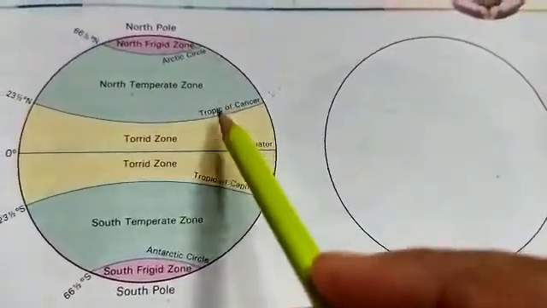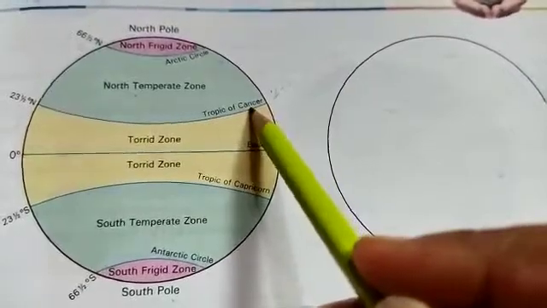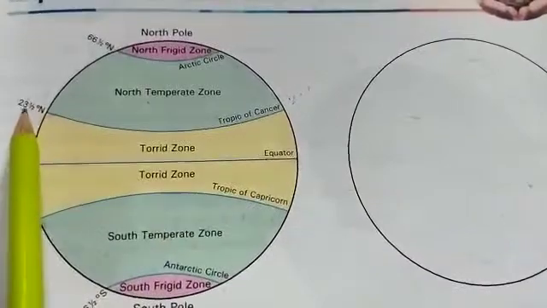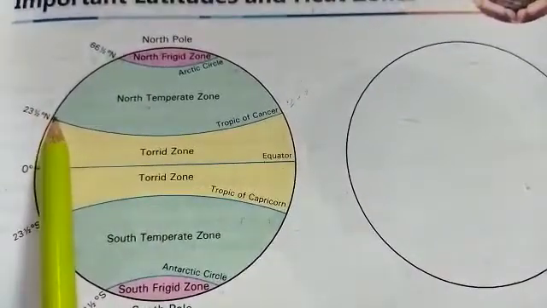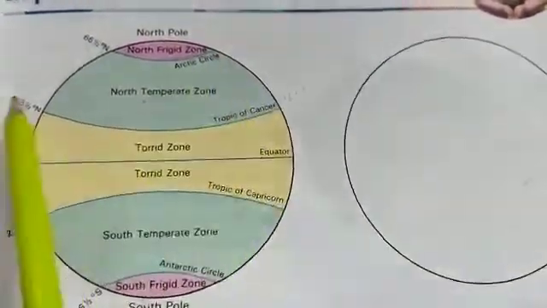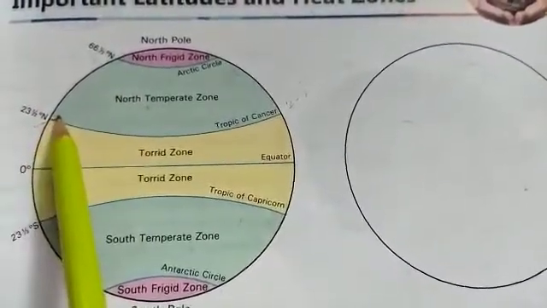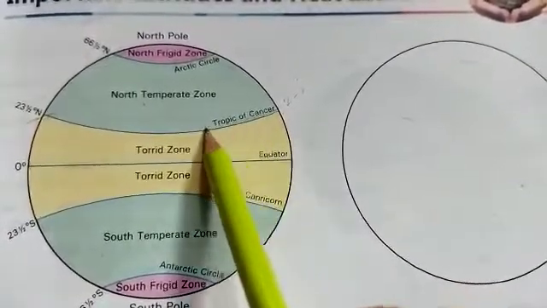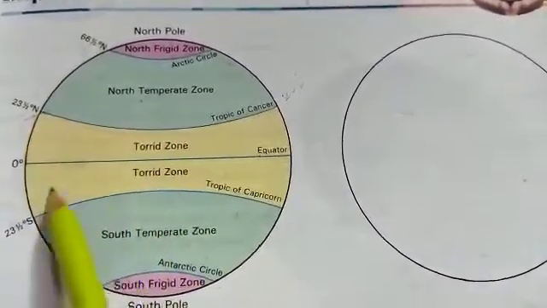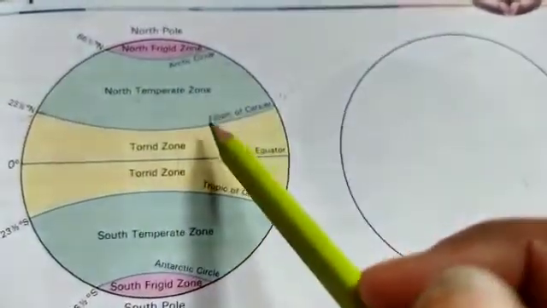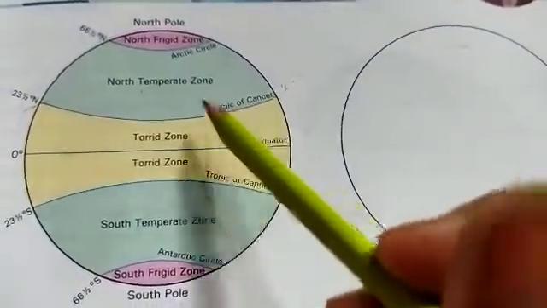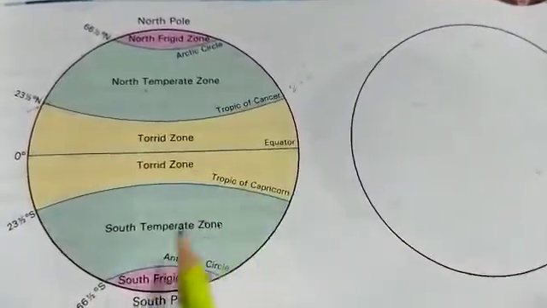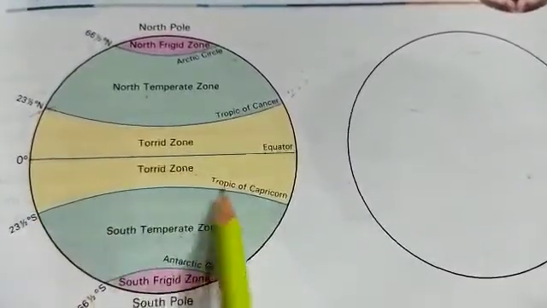In the northern hemisphere, an important latitude is the Tropic of Cancer. It is at 23 and a half degree north, because it lies in the northern hemisphere, so we call it north. And look, it is our Tropic of Cancer, and on the same degree in the southern hemisphere there is the Tropic of Capricorn.